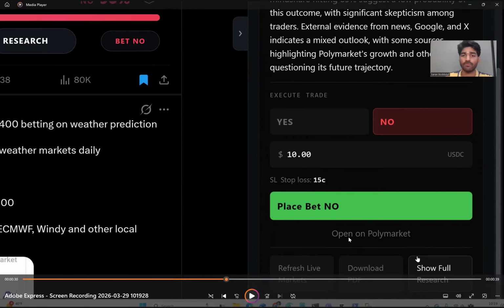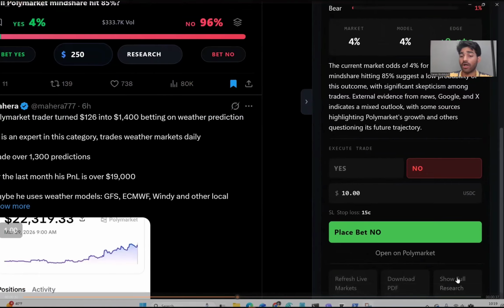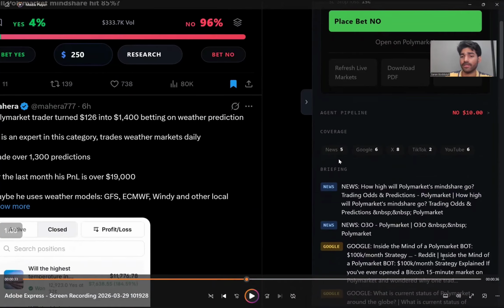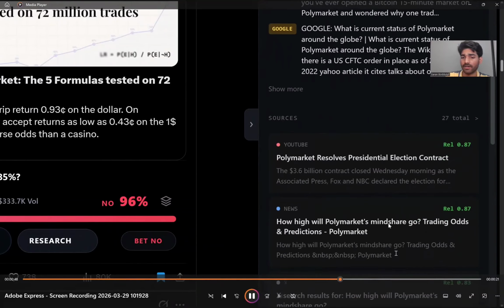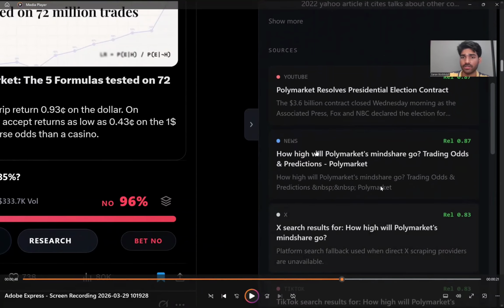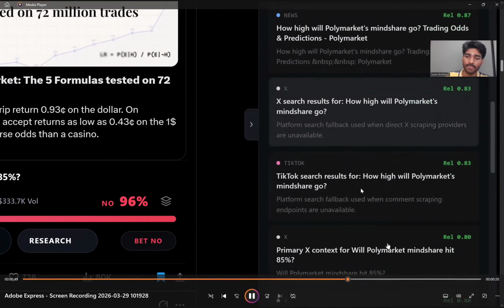When you click on Show for Research, we show a full PDF to see what has gone into getting to that result. And it has scraped 5 news articles, 6 Google pages, all the sources it's scraped right here. You can click on any of them. It directs to the news page or the YouTube.